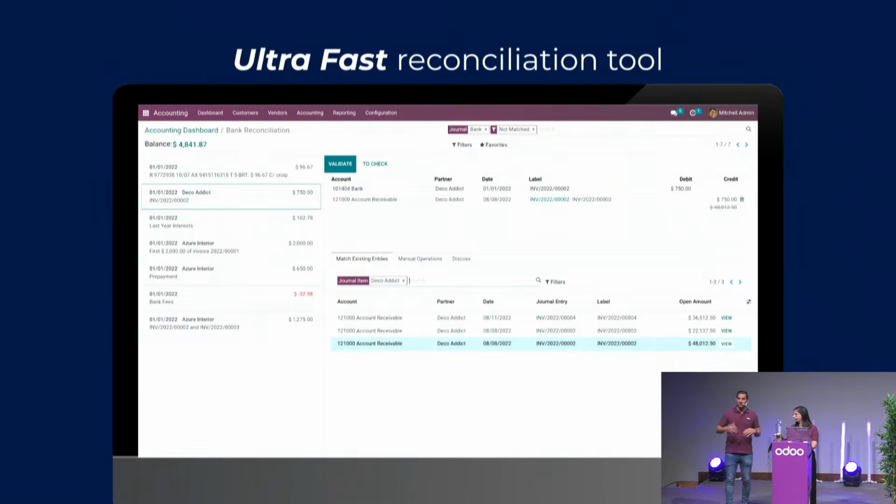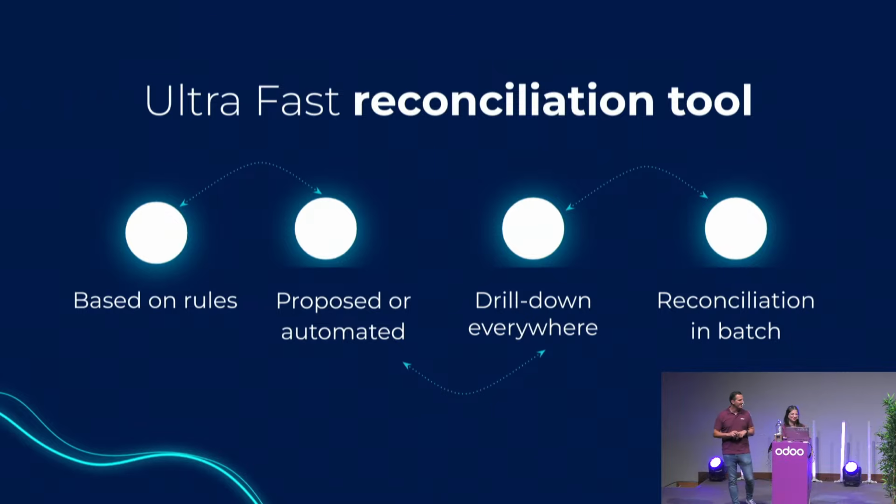And last but not least, of course, synchronizing is easy, but our blazing fast reconciliation screen is completely based upon different rules. They can be proposed or they can be automated. And thanks to the fact that you can easily drill down everywhere, it's crystal clear what you're reconciling with. You can drill over there and come back without leaving the screen. Super easy. And if you create payment batches up front, there's no need to select all of them when you're reconciling. Just select the batch and you will reconcile all the payments together.